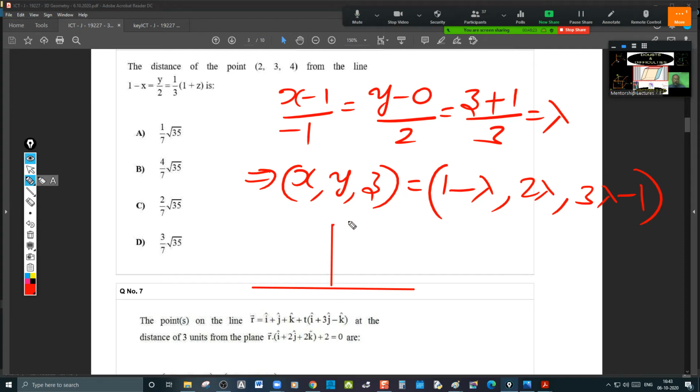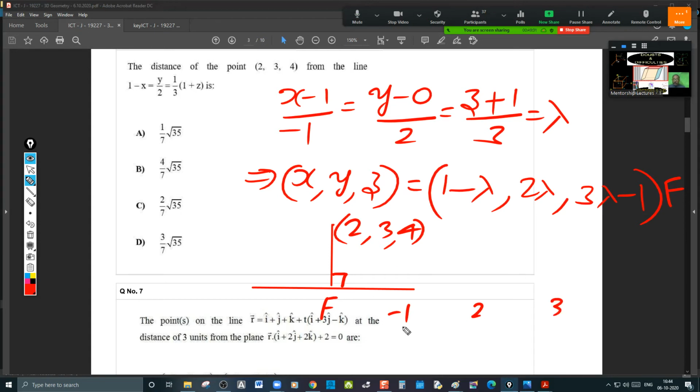Okay. Now, what is the point here? 2, 3, 4. You take this as point F, which is the foot of the perpendicular. We need the perpendicular distance. When it is the foot of the perpendicular, because the angle between them is 90 degrees, A1A2 plus B1B2 plus C1C2 equals 0. What is A1, B1, C1? The DRs of the line: minus 1, 2, 3.